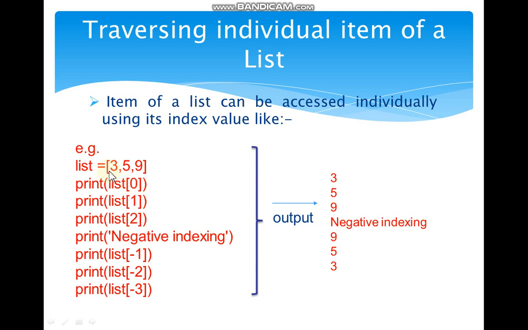List 0, it will give the first item. List 1, it will give the second item. List 2, it will give the third item. And let us see what will be the result of negative indexing. If I put -1 within a square bracket, what happened? Then it will start reading the elements from the rightmost side, from the last of the list. -1 का मतलब है रिवर्स में चलेगी इंडेक्सिंग, नेगेटिव इंडेक्सिंग, और जो लास्ट एलिमेंट है इट विल बी ट्रीटेड एज फर्स्ट. So list -1 means the last element, that is 9, -2 means that is 5, -3 means that is 3.